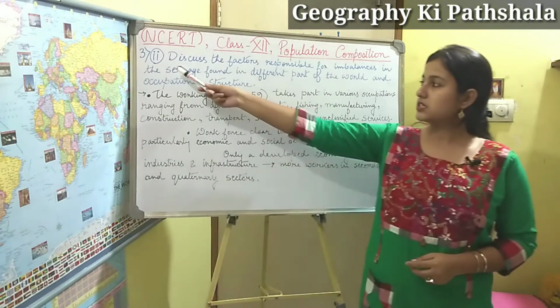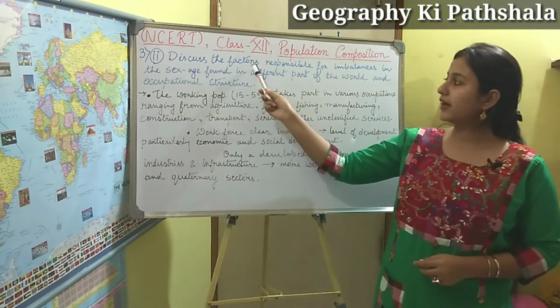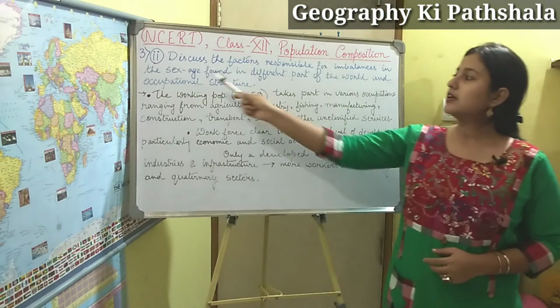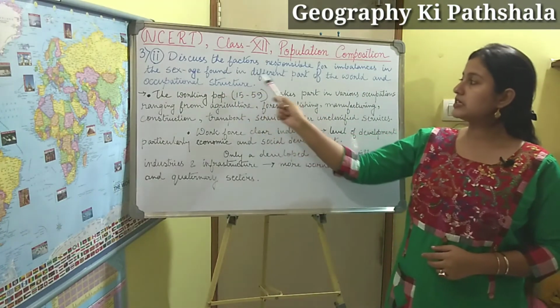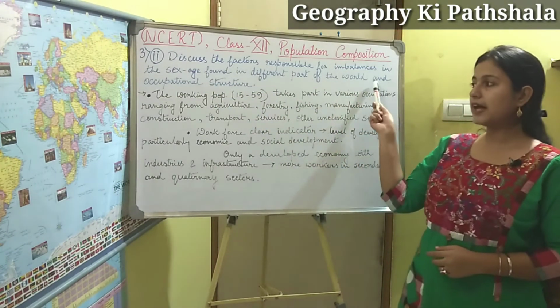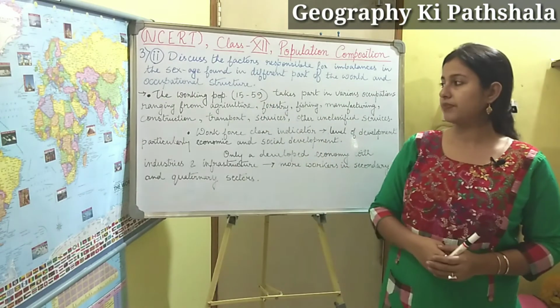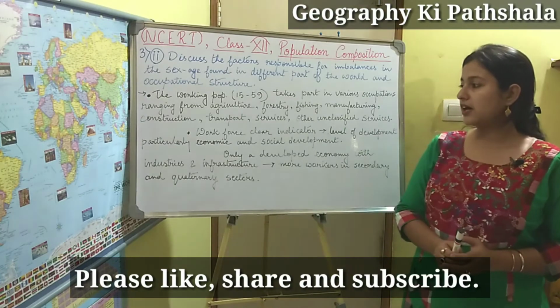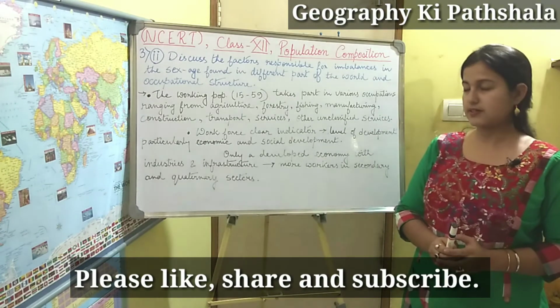The second question is: discuss the factors responsible for imbalances in the sex and age found in different parts of the world, and occupational structure. Here also I have mentioned some points, and through those points I will discuss the answer.